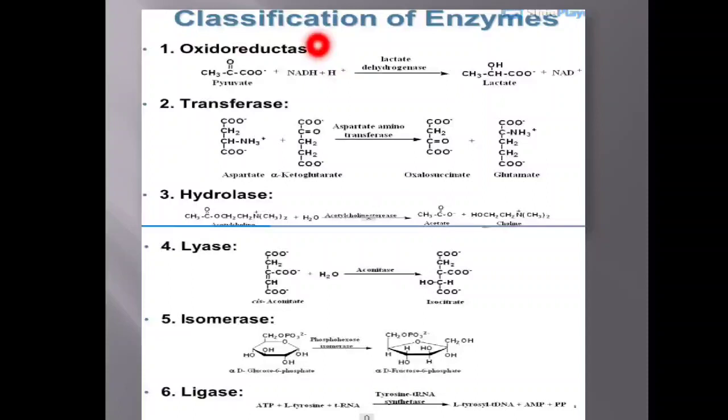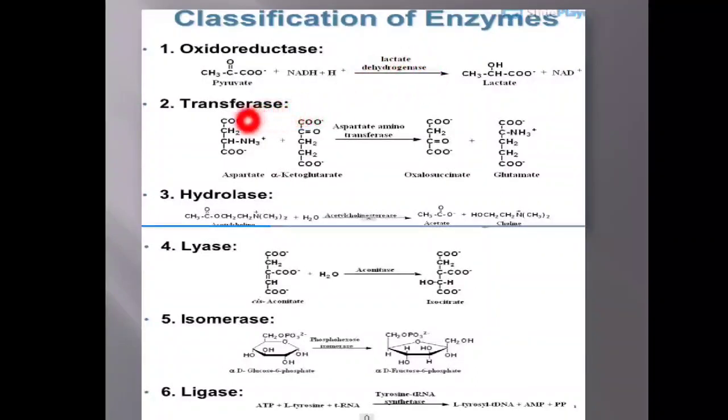You are going to see the enzyme lactate dehydrogenase. This is one of the enzymes which bring about the oxidation reduction reaction, that is, a transfer of hydrogen. The pyruvate becomes the lactate. So the pyruvate is actually reduced to lactate. So this brings about the oxidation reduction reaction. So lactate dehydrogenase is an example for the oxidoreductase.